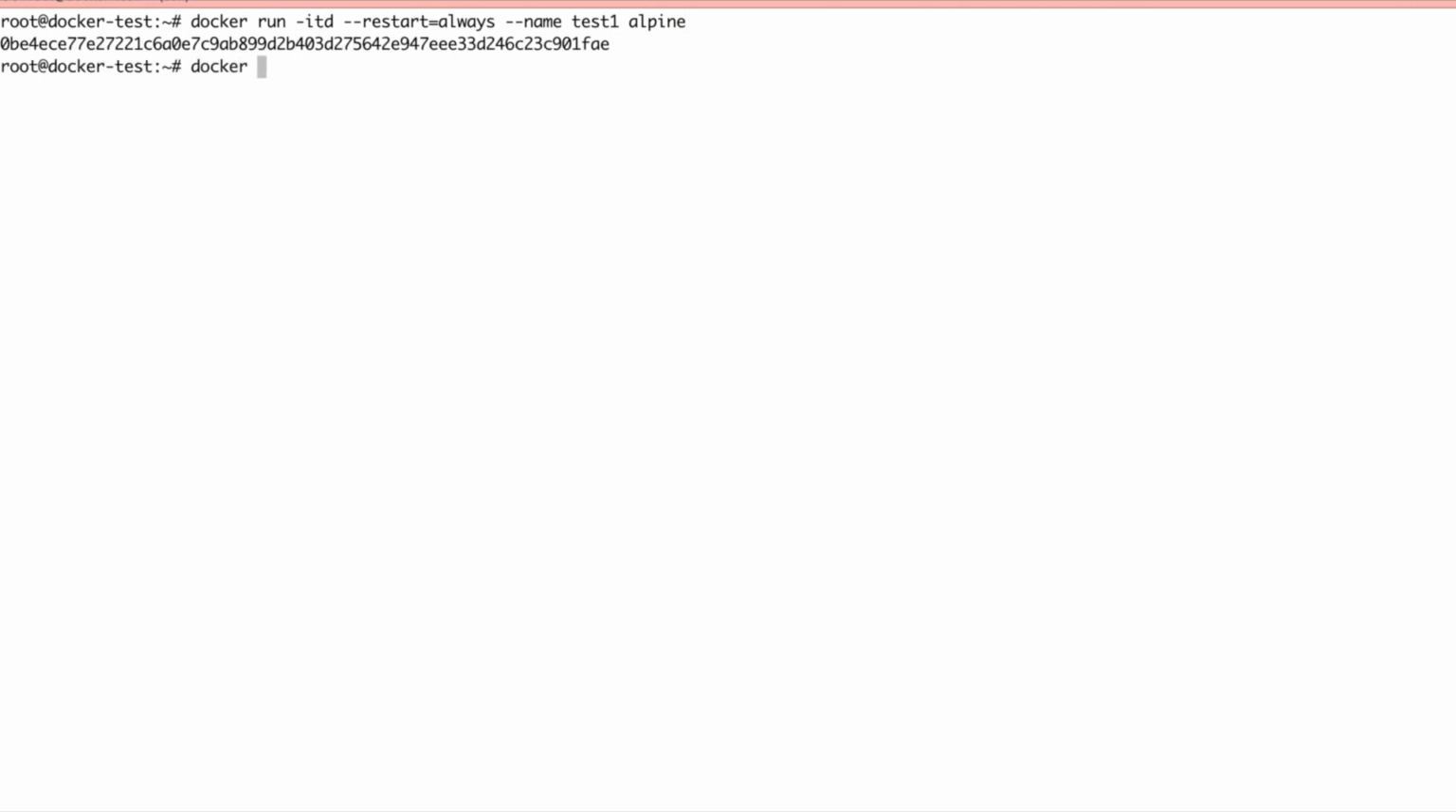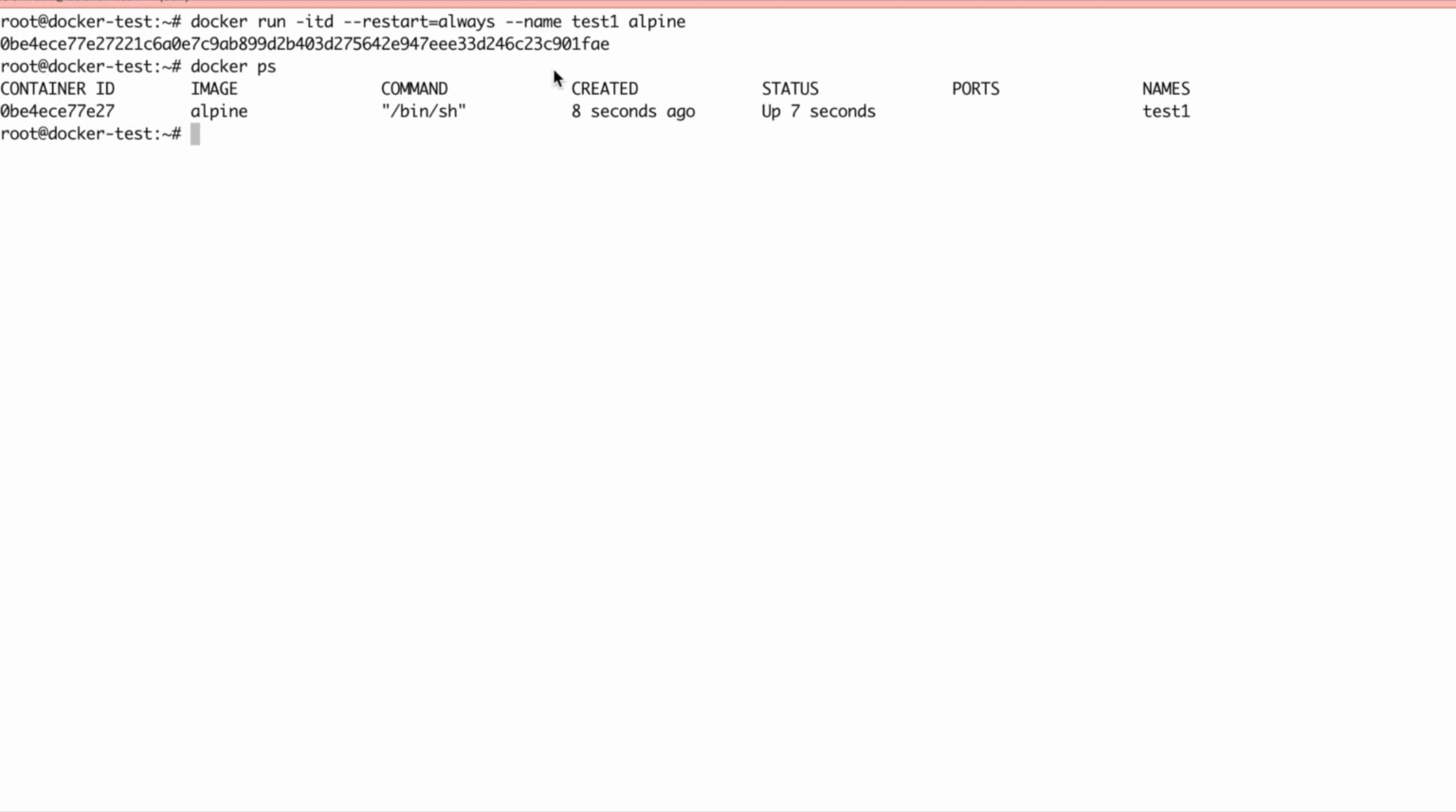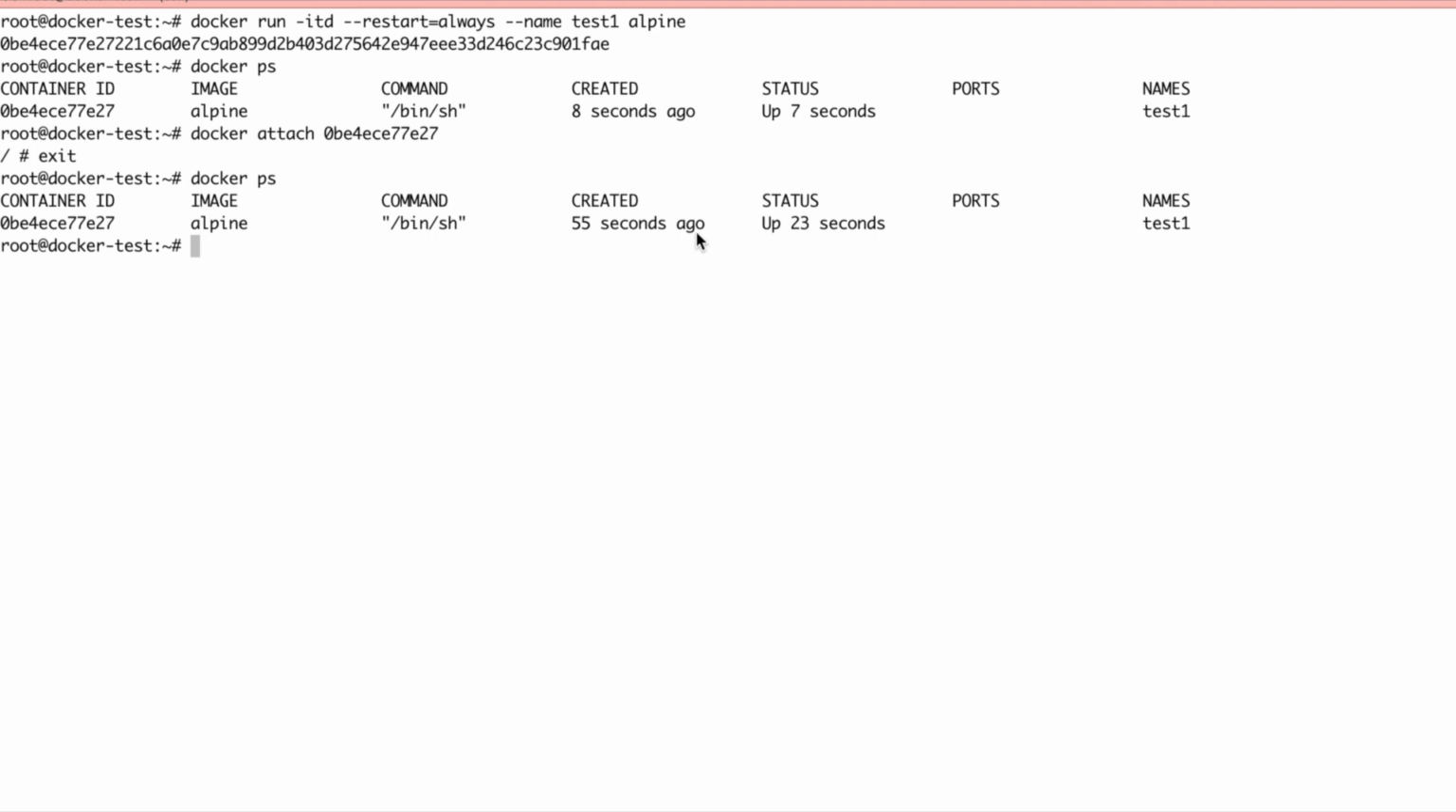So now my container is started. We can see the created time is 8 seconds and uptime is 7 seconds. Now let's get into this container. So docker attach. Now let's exit the container to kill it. At the end, let's verify the status of this container. Docker ps. So here you can see created time is 55 seconds, but the uptime is 23 seconds. It means our restart policy is working as expected.